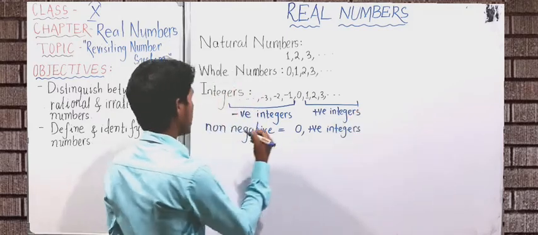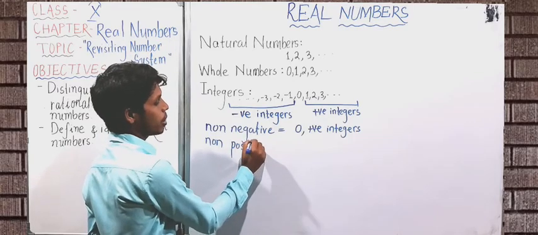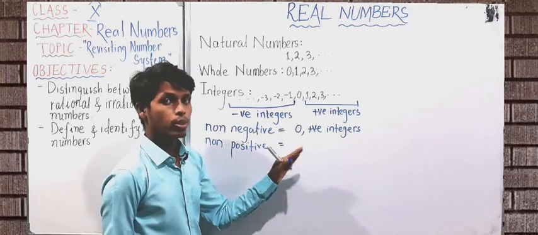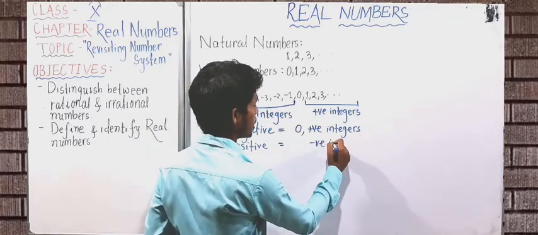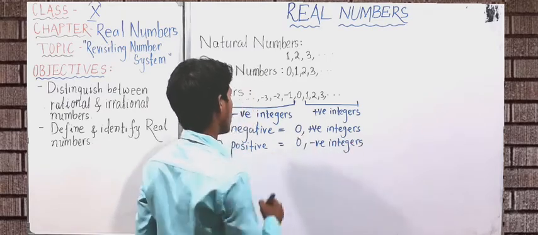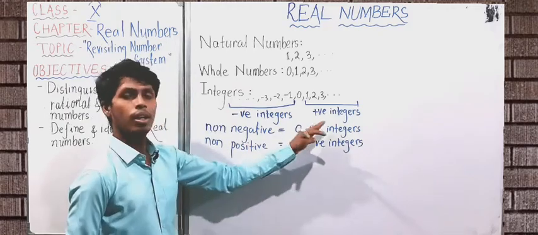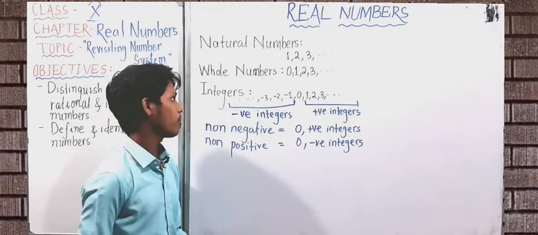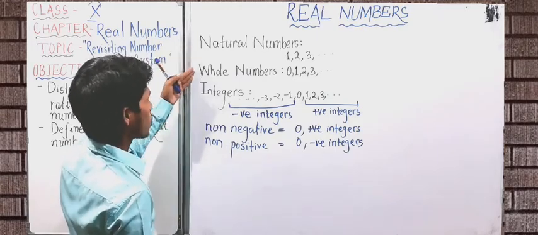Okay, similarly if you are saying non-positive integers, non-positive means the numbers which are not positive. Not positive means all the negative numbers are not positive, along with that 0 is also not positive. So when we say non-negative, 0 and all the positive integers, when we say non-positive, 0 and the negative integers. Okay, next natural numbers, whole numbers, integers.